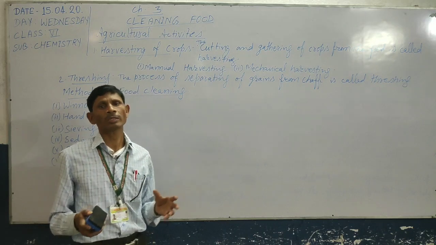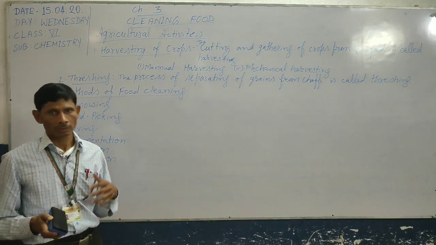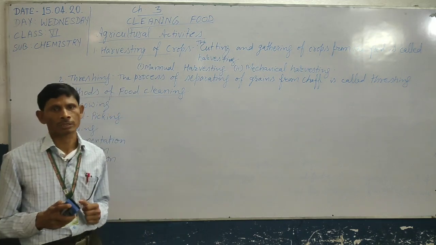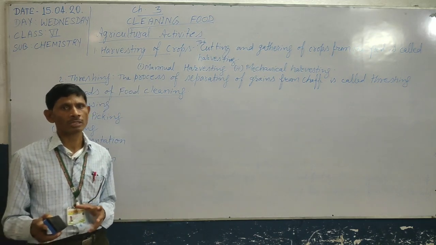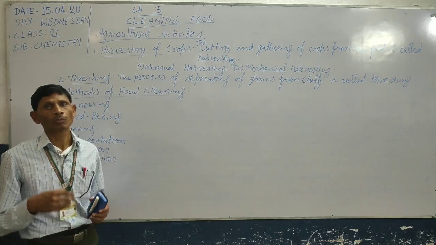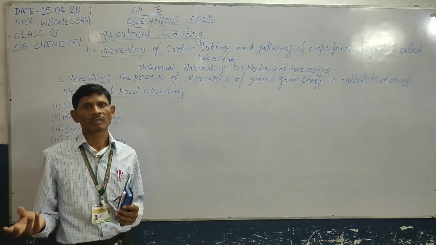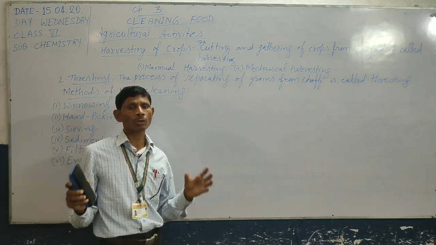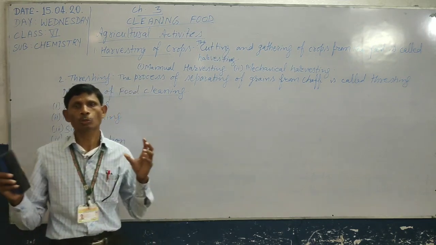So we should separate the useful substance. Second one is to remove the harmful substance, because some substances may harm us, so we need to separate them. And third one is to get two or more different but useful substances.